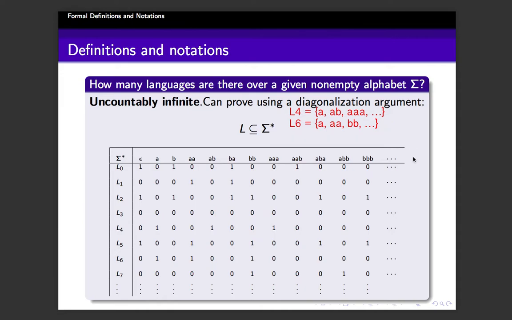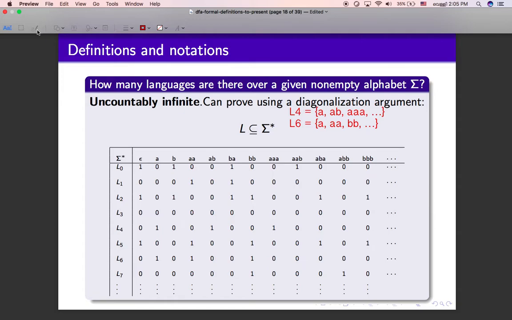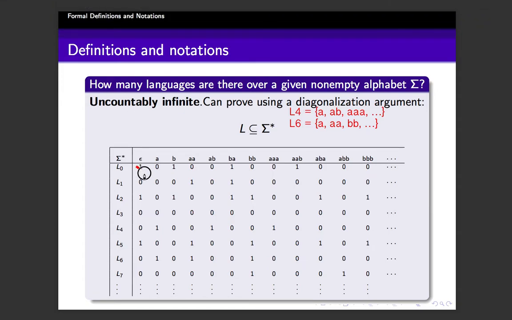Now recall the situation. We are claiming that this listing is not possible. Then our opponent is saying, no, it is possible. I am giving you a listing where all the languages on sigma star are listed, and this is the order in which it is listed. He is giving us an arbitrary listing. And now our aim is to make him fail. And for that, we will go for a diagonalization argument.